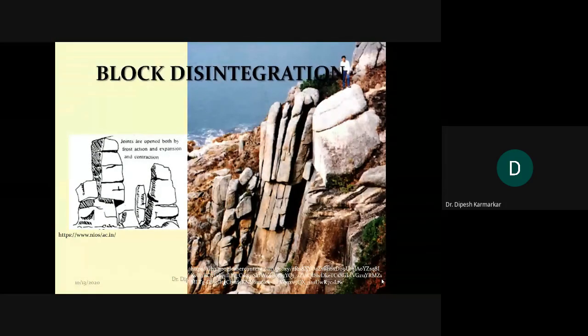You can see one diagram and a photograph. The diagram you are expected to draw in the exam. We will have a 10-mark question on this. For example, you can write down in your notebook: what is weathering?